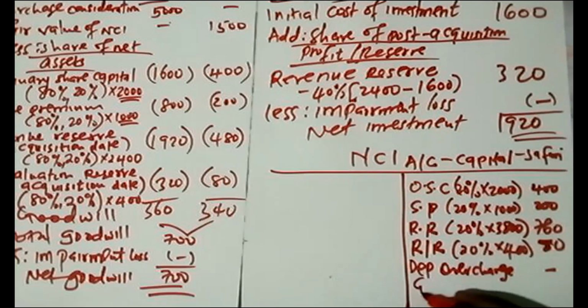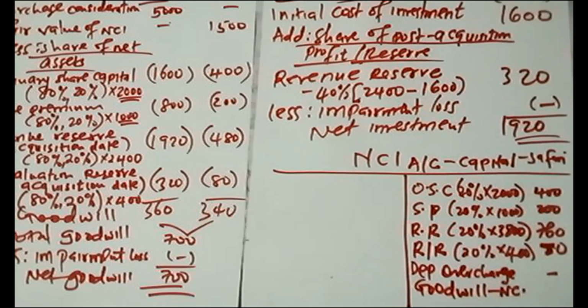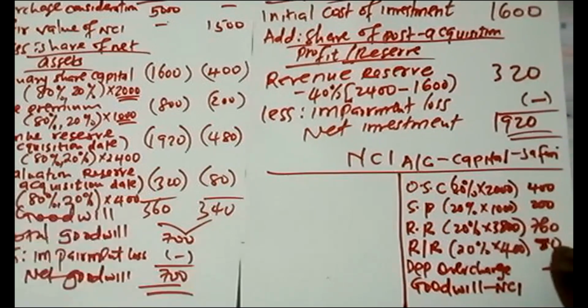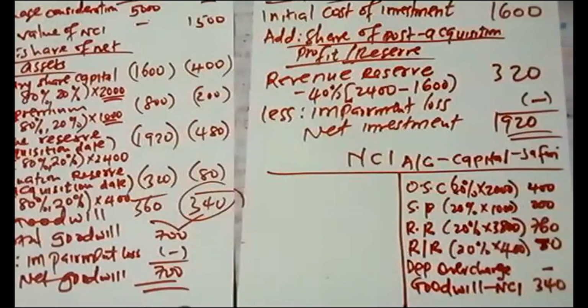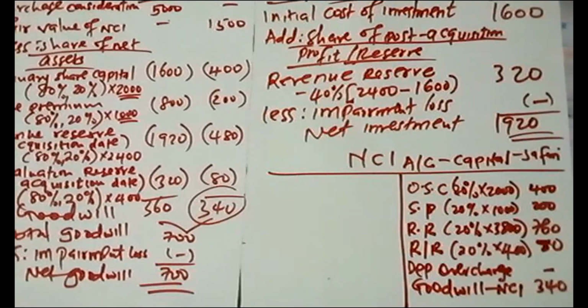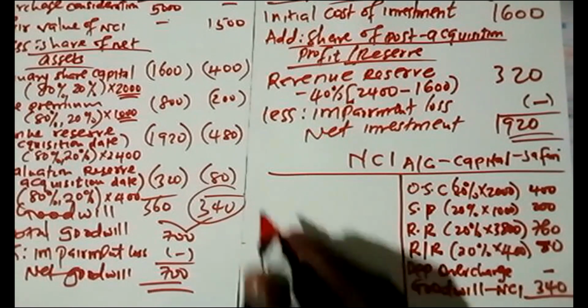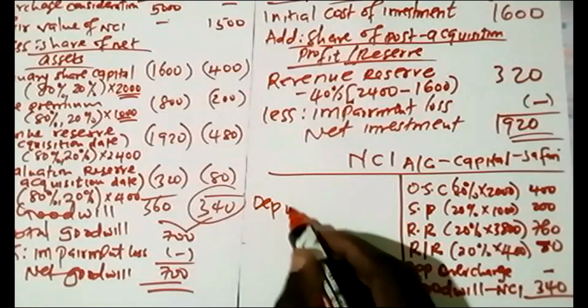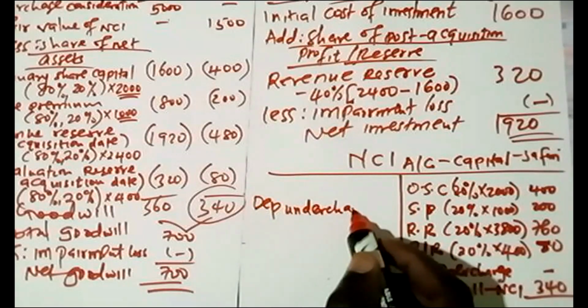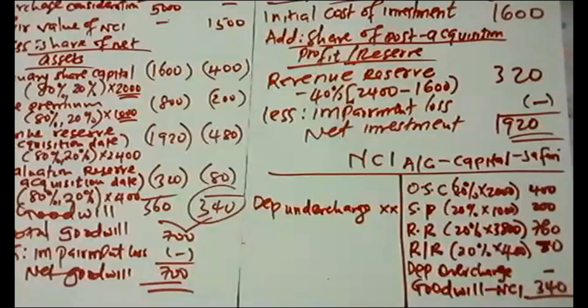Then again, we have to record the goodwill, but the goodwill of an NCI, which is 340. So on this side, if we have depreciation overcharge here, here we have depreciation undercharge. It was not there because even if we had revaluation, the revaluation occurred on a land and you cannot depreciate land.